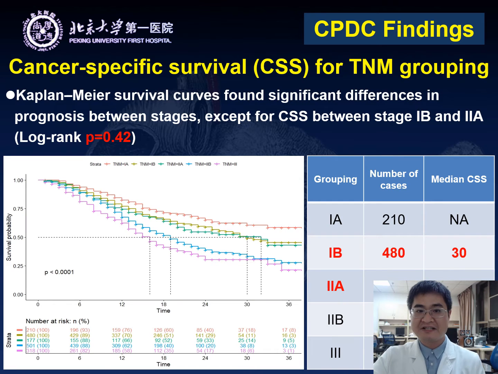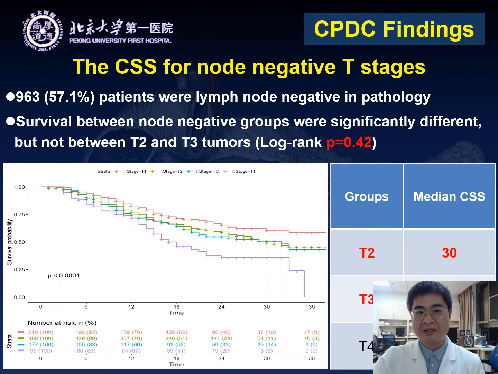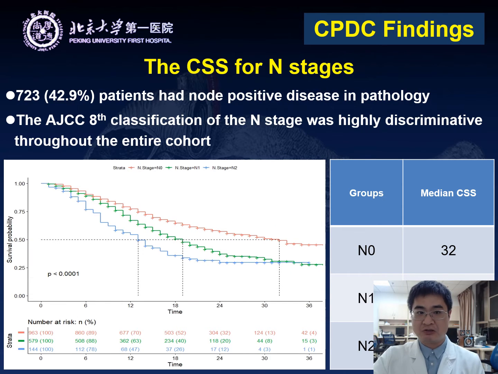From the graph and table, we can find significant difference in prognosis between T and M stages, except for the CSS between stage 1B and 2A. Moreover, among 963 patients who were lymph node negative, the survival between each T stage was significantly different, but not between T2 and T3. And 723 patients had node-positive disease.